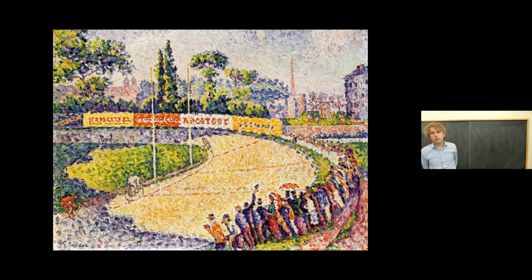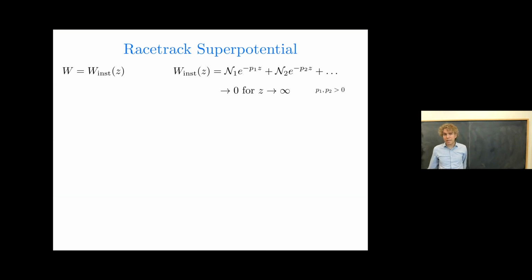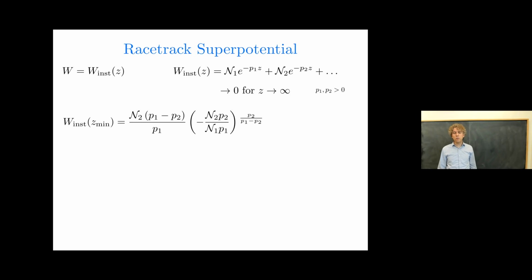It's a racetrack mechanism. And in first reviewing the basic idea of a racetrack, this is quite an old idea. Suppose I have a superpotential generated by instantons for some complex field Z. And suppose the two most important terms have some prefactors n1 and n2, and exponents p1 and p2. The superpotential, of course, goes to 0 as Z goes to infinity. But you can find its minimum value by solving the flatness condition, and you find it's some combination of the numbers n1 and n2, p1 and p2.